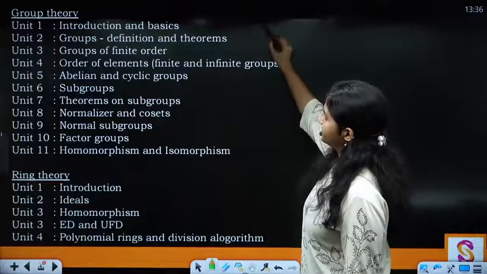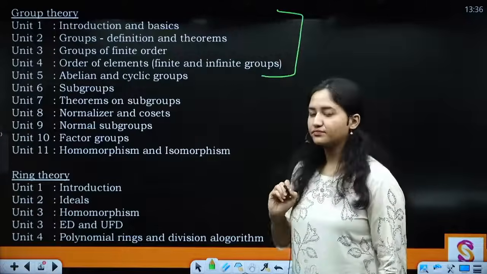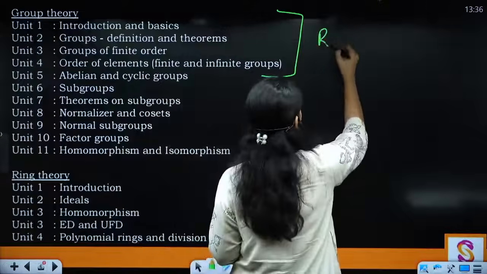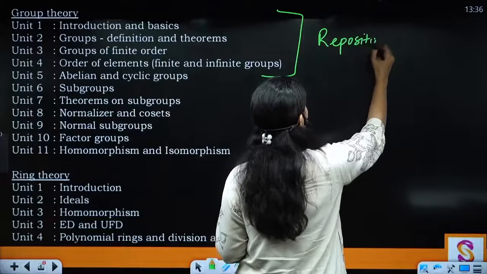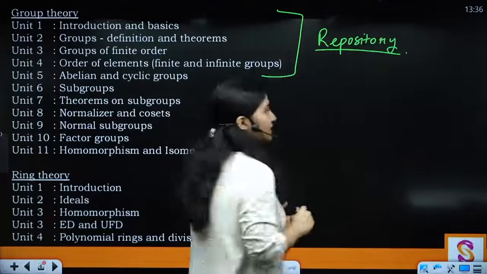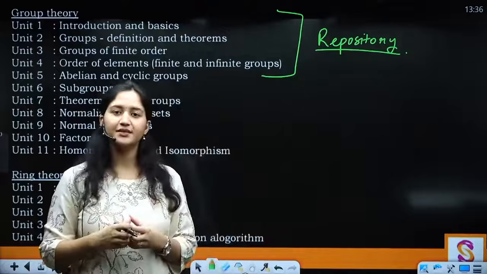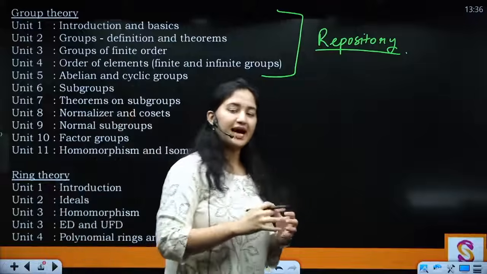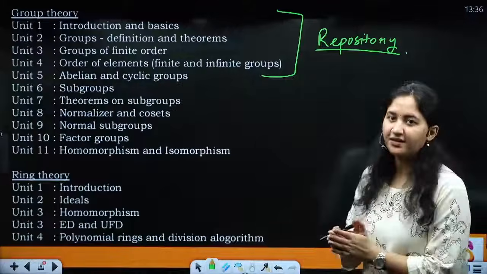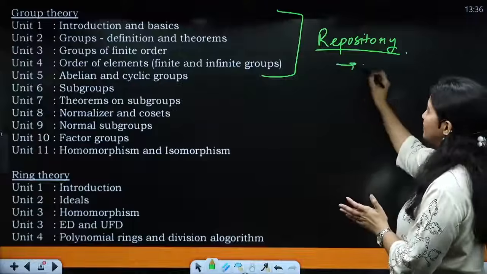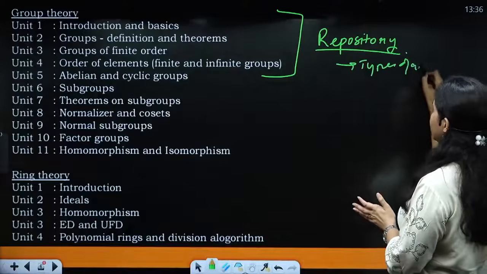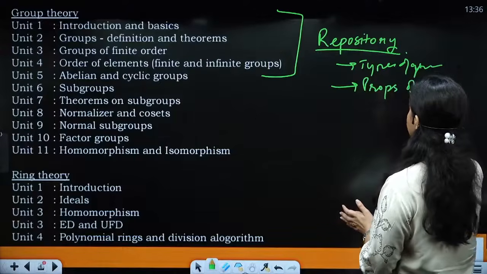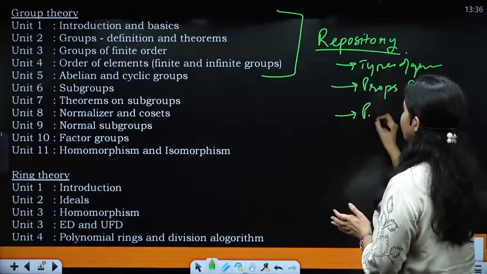And till here, what we are going to study is basically what I would call your repository. What is a repository? Your ammunition, your whole arsenal, to fight your battle. Basically you collect all the things and keep them with you. Here you will learn the types of groups too. Then you will have the properties of all those groups. And then you will know the properties of elements